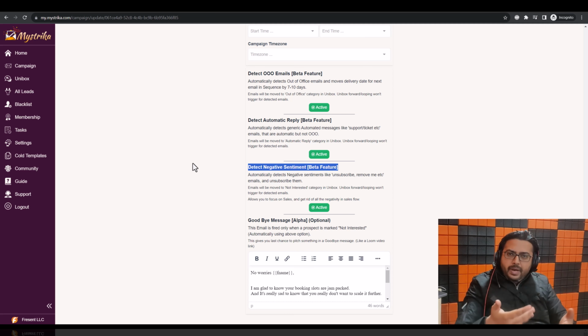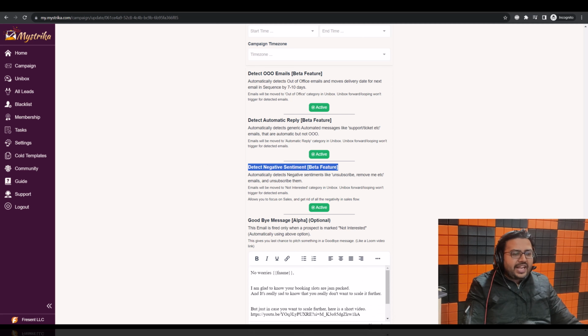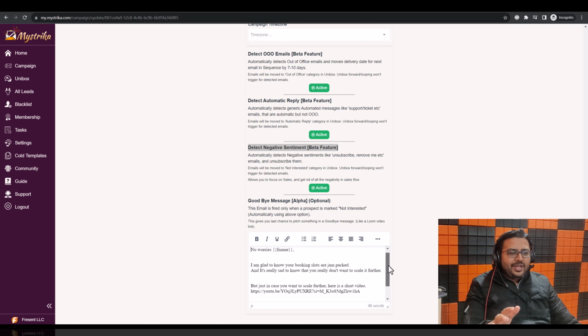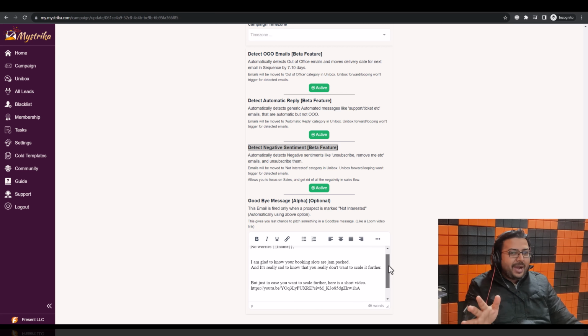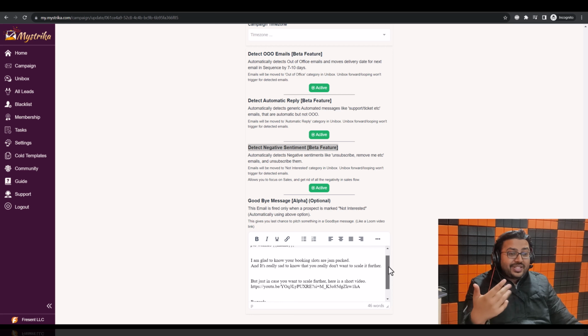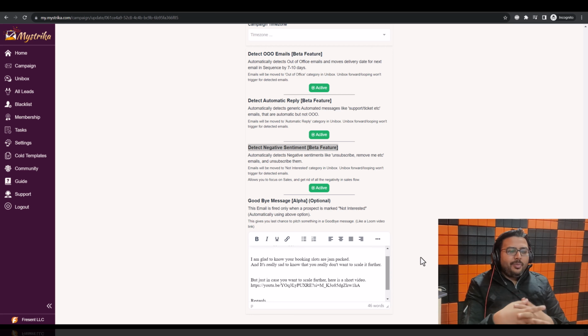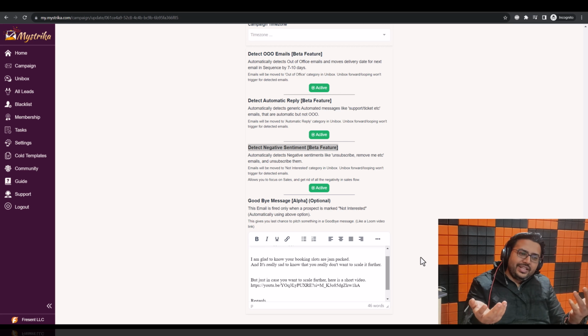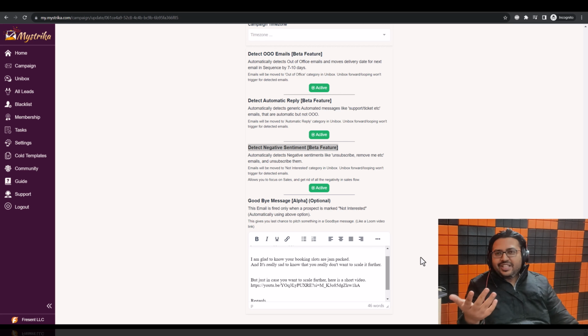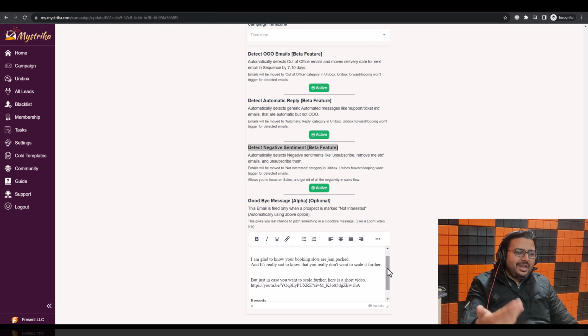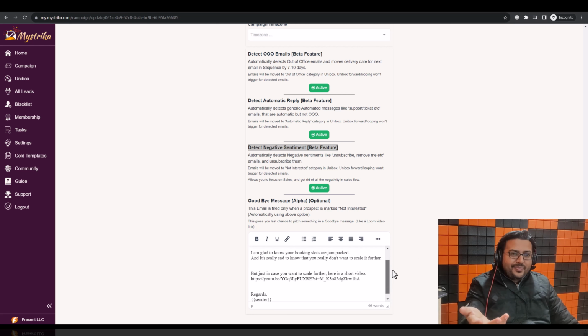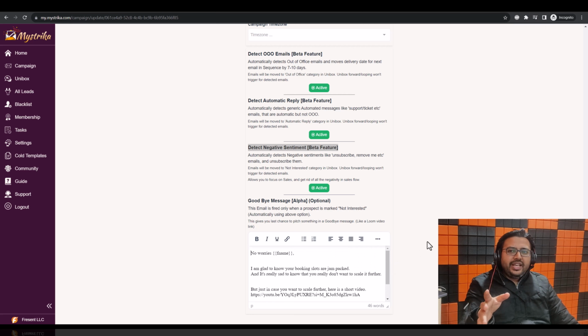So what GoodBye mail does is, every prospect that we detect as negative sentiment, we will allow you to send one email to them. For example, this is the actual email we sent to the prospects. And now look at this email. It is kind of a slap, but then it gets the conversation going. So it says, I am glad to know your booking slots are jam-packed, but it's really sad to know that you really don't want to scale further. But just in case you want to scale further, here is a short video. And then we pitch the Mystrika demo video and what it can do. So let me show you this whole thing in actual action.